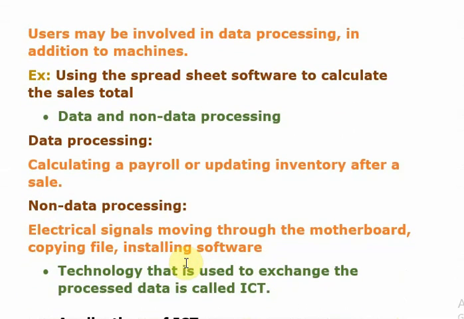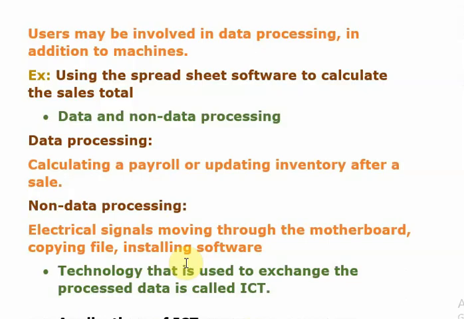And sometimes we get confused after learning all this, right? Now users may be involved in data processing in addition to machines. For example, if you are using spreadsheet software to calculate, you need to apply the formula. You should know the formula and how to apply it. Then the main processing is done by you, right? So that part should be very clear, right? Therefore we are also involved in processing.